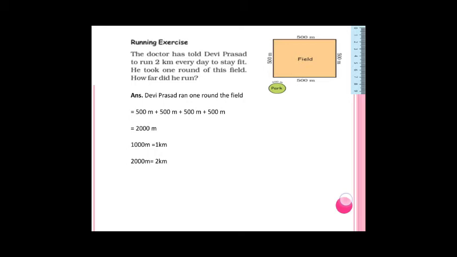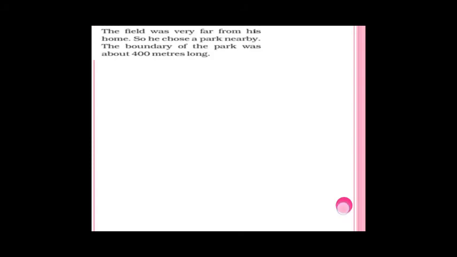Here you have to find the perimeter. Perimeter means the distance around the figure. Whatever distances are there in this figure, you have to add all of them. That is what is called the perimeter. Here 500 meters is there 4 times, so you add 4 times 500 meters. Then it is 2000 meters. 1000 meters is equal to 1 kilometer, you know that. So 2000 meters is equal to 2 kilometers. He ran 2 kilometers.